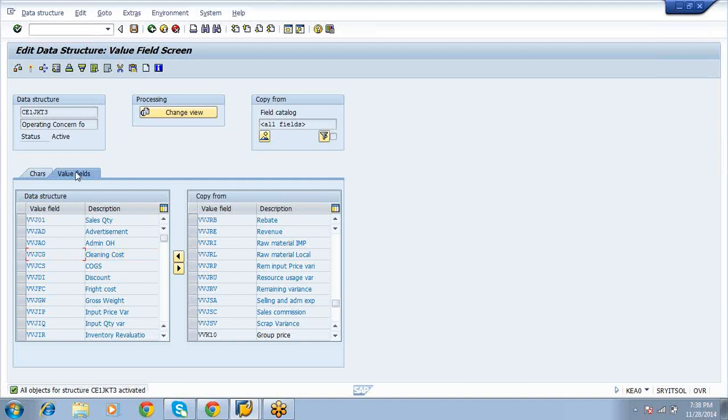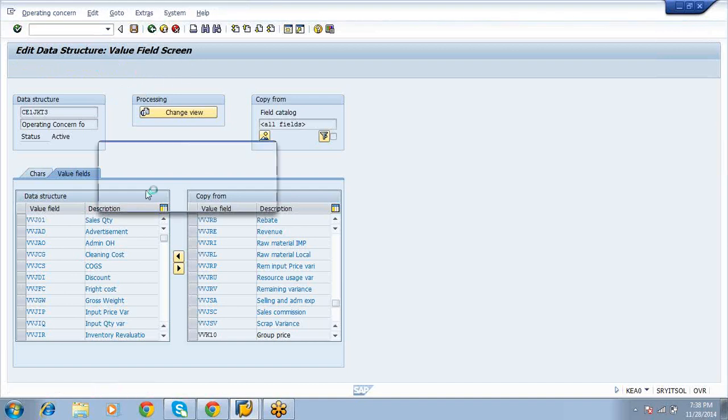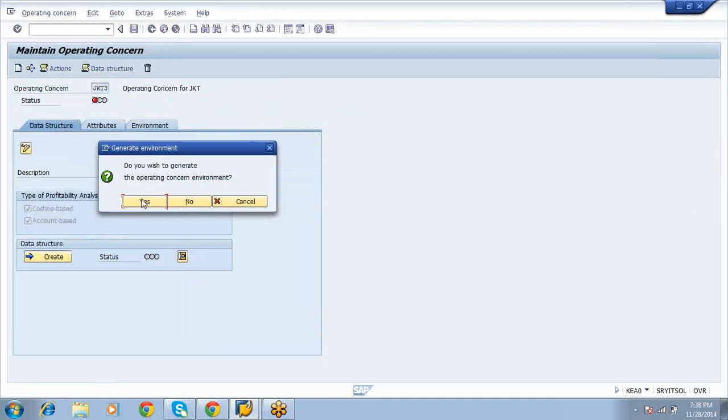Go back arrow. Don't save. Just go back. If you save, then the status will change. If the status is saved, then that operating concern will also show a red mark only. The status should be active. Go for back arrow.